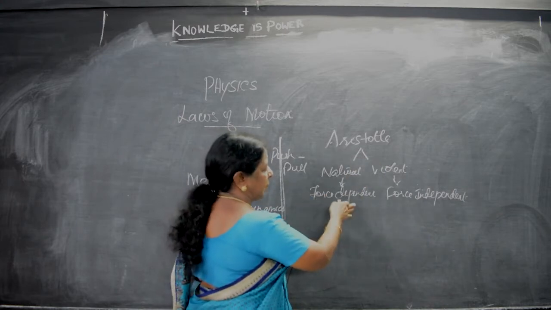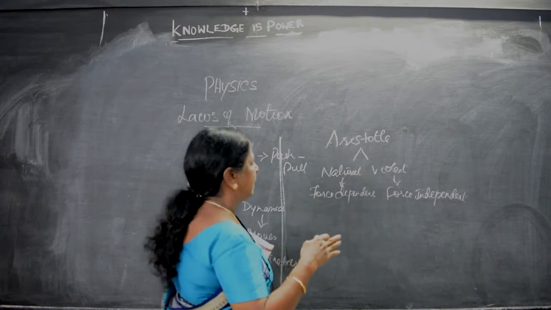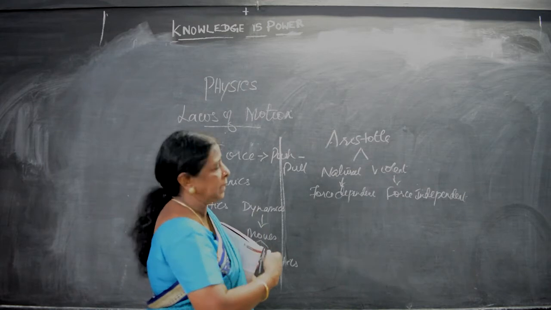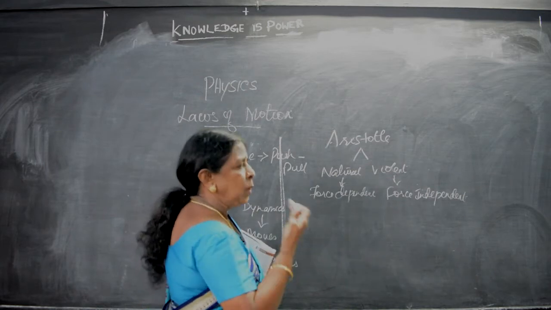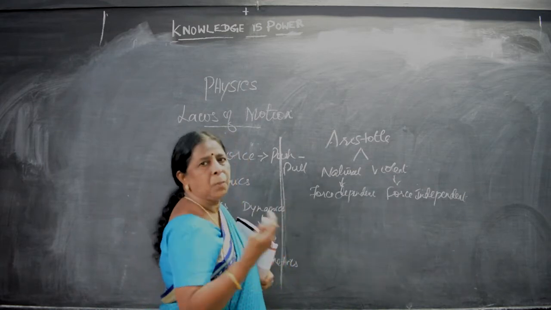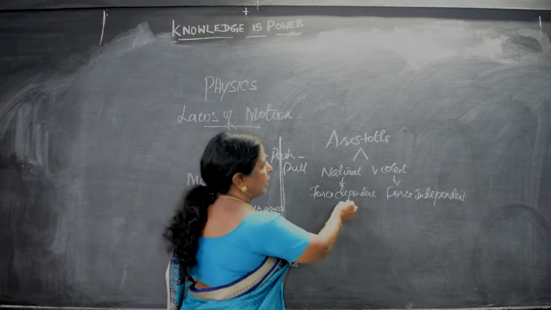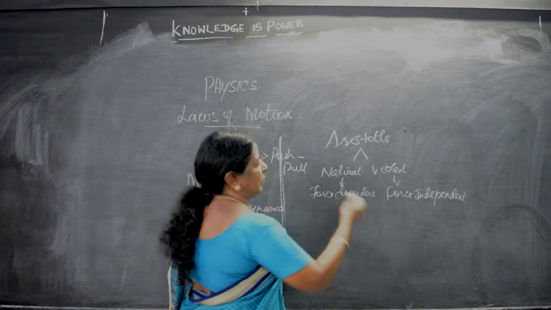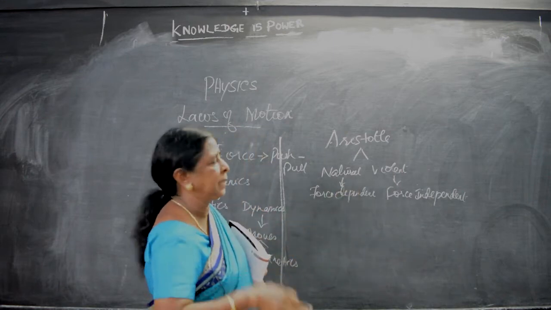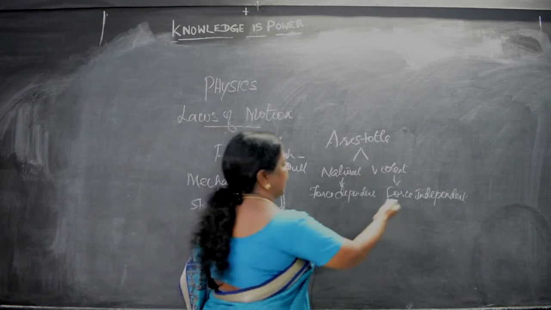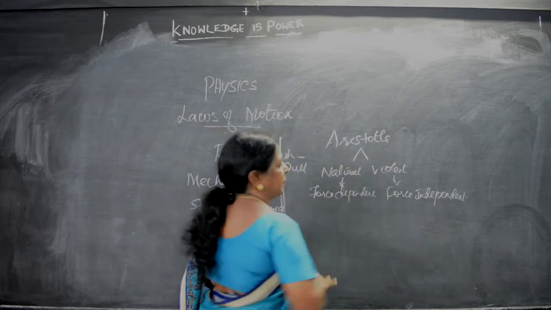So, force dependent means any heavenly object moves. It does not take rest. From the resting condition, it has to move. So, that movement can be controlled by some pressure. That is known as force dependent. That is natural. Then violent, though the force acts on that, we cannot control the movement of the object, that is force independent. This is the statement of Aristotle.